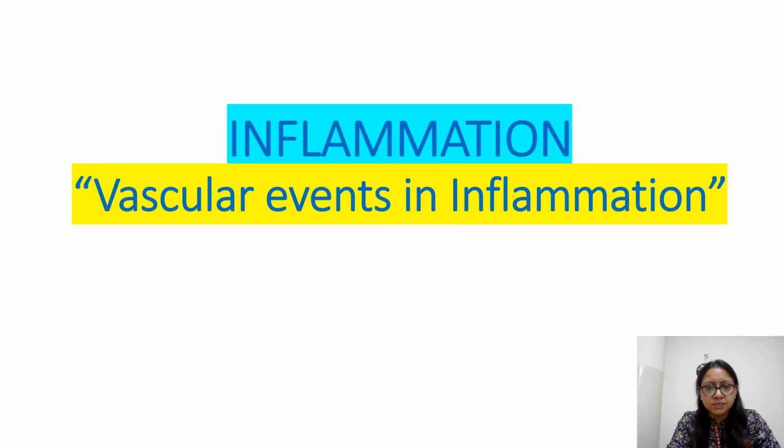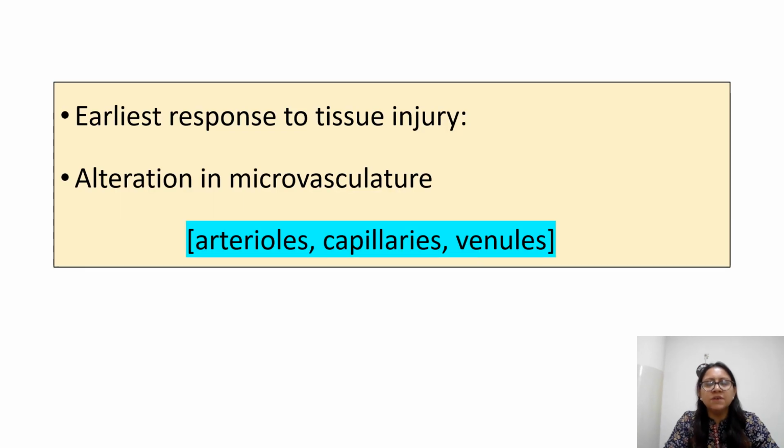So today we'll be discussing again a small topic in inflammation, that is vascular events in inflammation. See, vascular events, this is the earliest response to any kind of insult the tissue is facing, any kind of injury. So ultimately, after a tissue is injured, it will show alteration in the microvasculature.